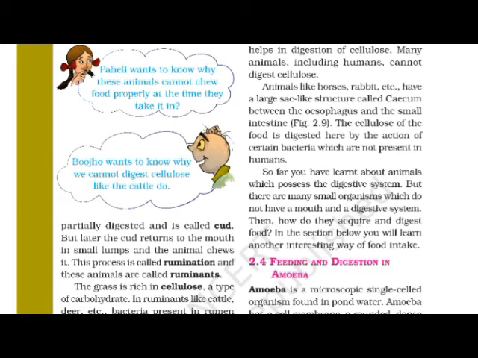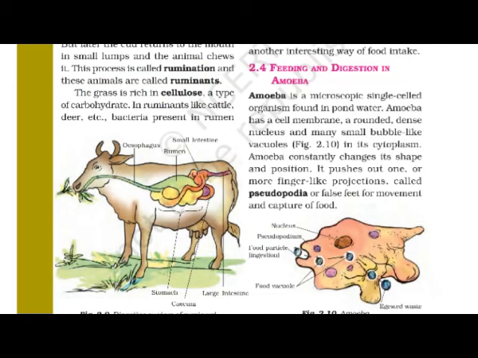So let me see this point. Amoeba is a microscopic single-celled organism found in pond water. See the location of amoeba. This amoeba is found in pond water. Amoeba is microscopic, as we can see it only through the microscope. It is a single cell organism. Amoeba is just made up of a single cell.